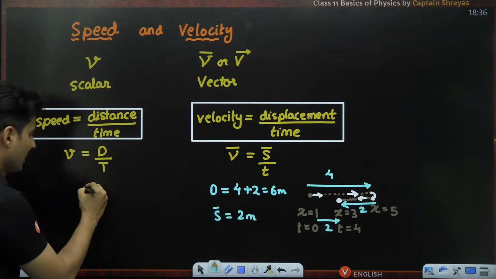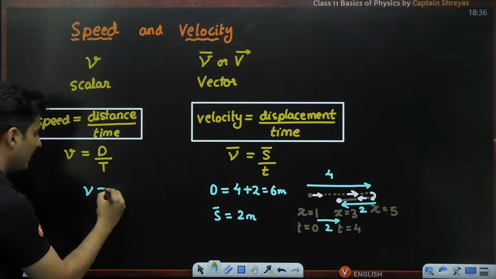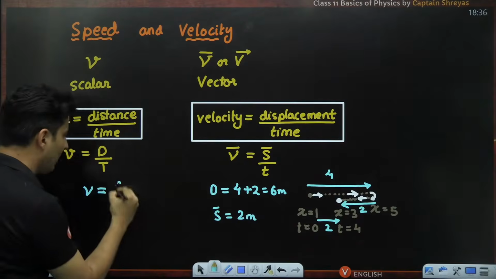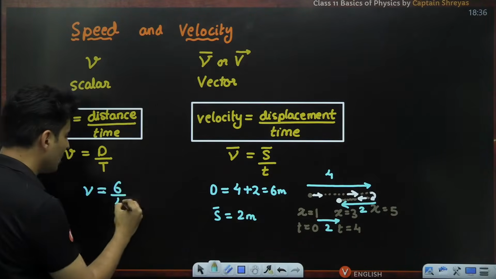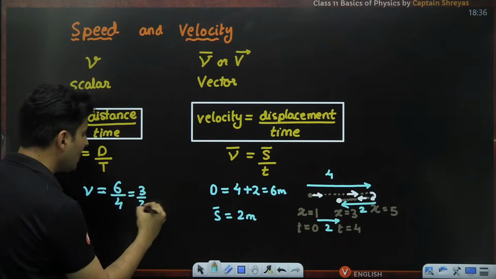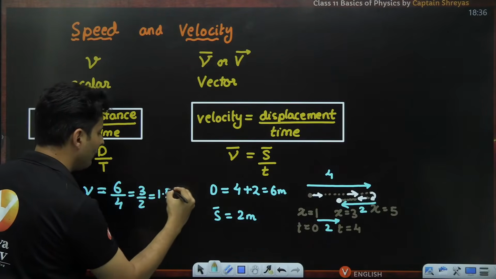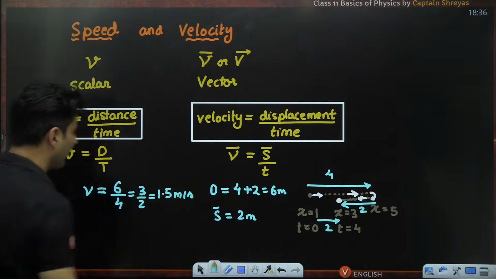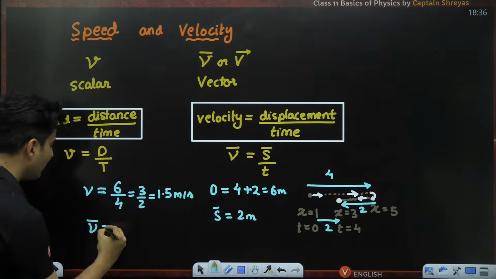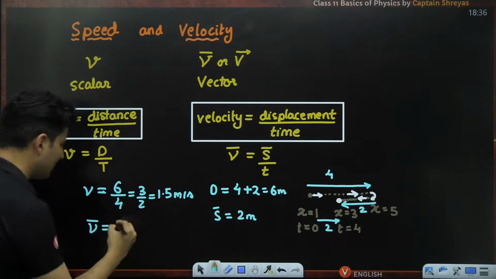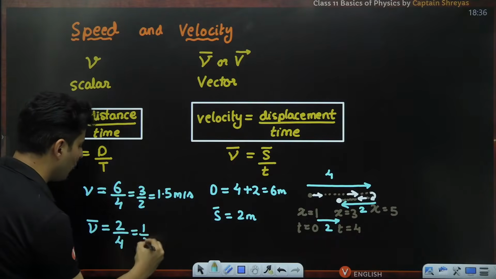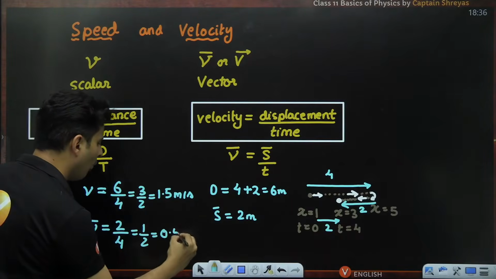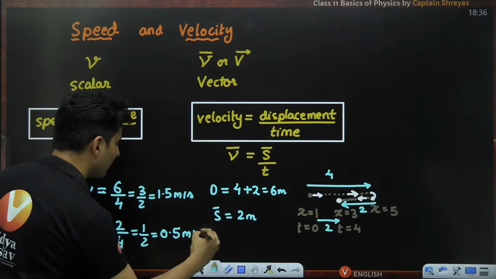So if you ask me what is the speed, that will be distance traveled divided by the time, how much time I took, 4 seconds. So 6 by 4, which is 3 by 2, which is 1.5 meters per second. But if somebody asks me velocity, that will be displacement by time. So it will be 2 divided by 4, which is 1 by 2, which is 0.5 meters per second.